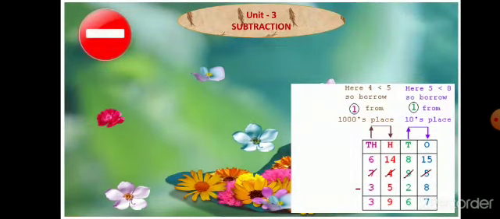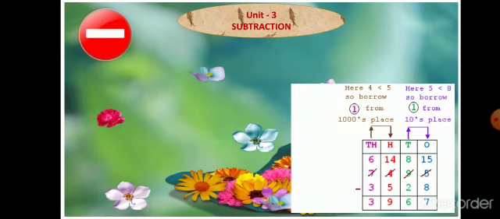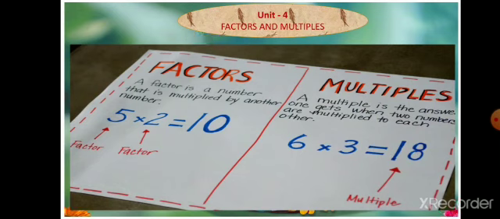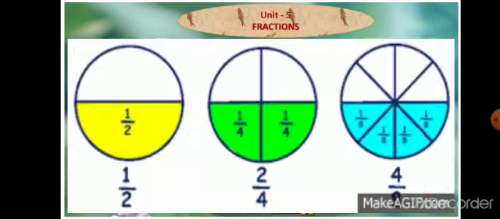Unit 3, subtraction. Here also we are studying with borrowing and without borrowing, 10,000 place. Then Unit 4, factors and multiples. We are studying the factors and multiples. Unit 5, fractions.